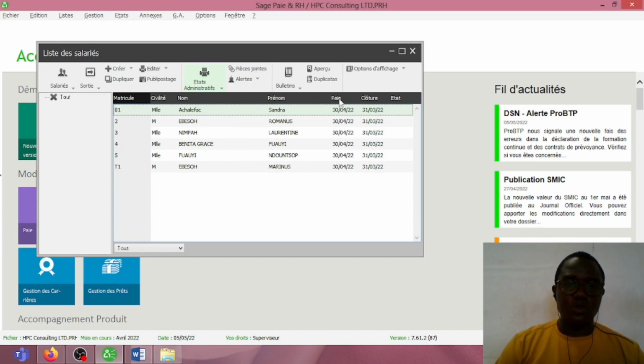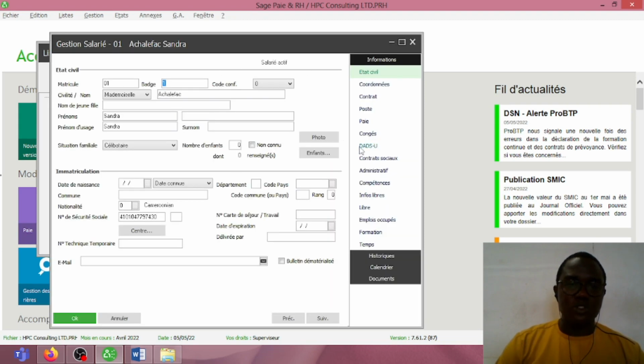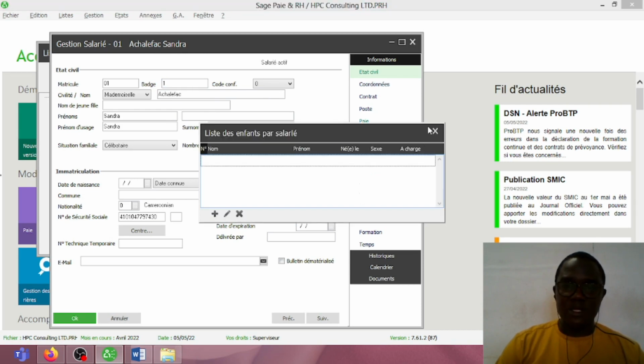The software also discloses the payment periods. As you can see here, the payment period is the month of April because the month of March is closed. So if we use the software to treat salaries, the software will be treating salaries for the month of April. And when I double click here, you will see that through this option, we can enter all information concerning the employee, even right up to entering the picture, putting the photo of the employee, entering the number of children, their names, and so on.